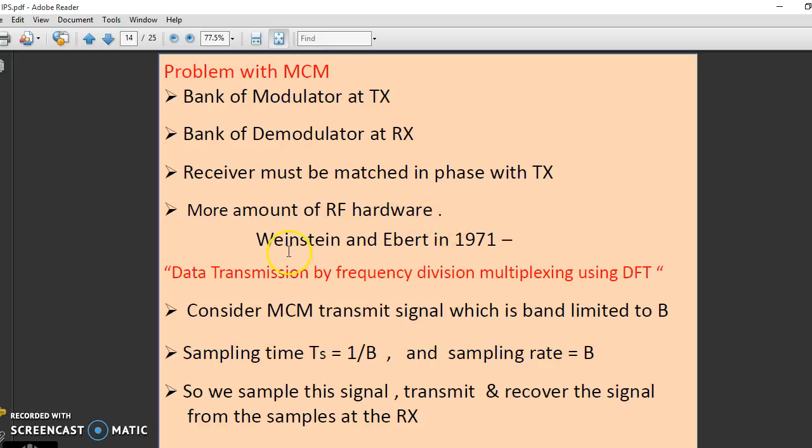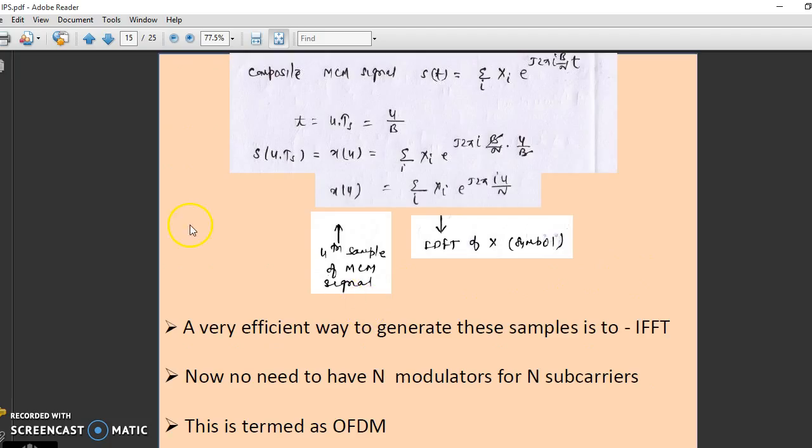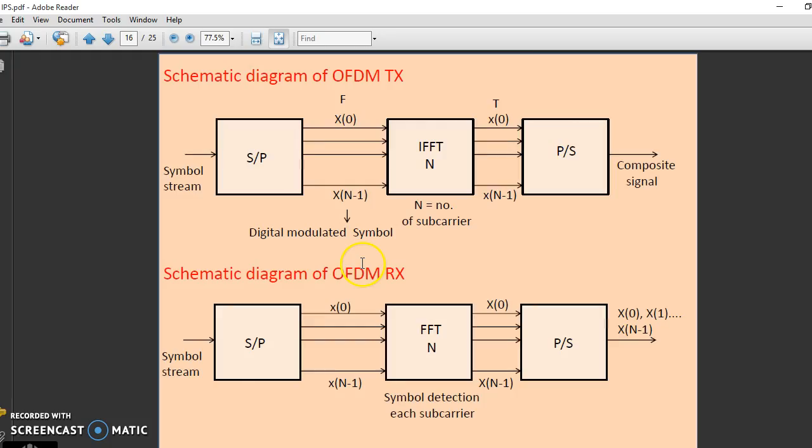To solve this problem, Weinstein and Ebert in 1971 gave one solution called data transmission by frequency division multiplexing using the DFT. What is the meaning? We will transmit the data using frequency division multiplexing, but we will not use modulators. We will perform the action of modulation and demodulation through the DFT and IDFT. This is a very efficient way of generating these samples, using the IFFT. So we now require no modulators and no demodulators. This is called OFDM. So we can say OFDM is based on multi-carrier communication.